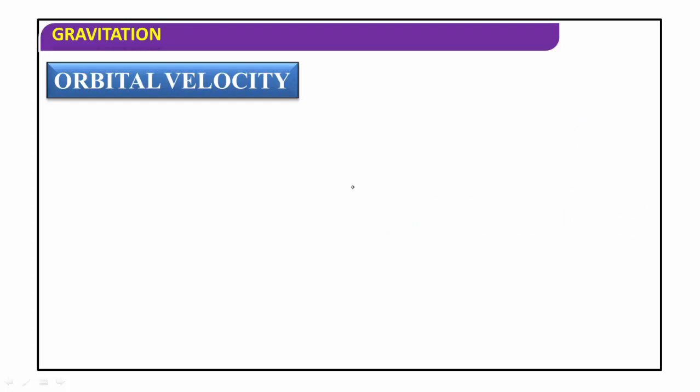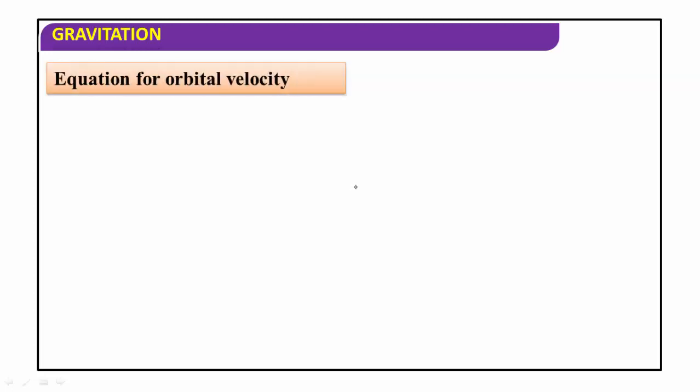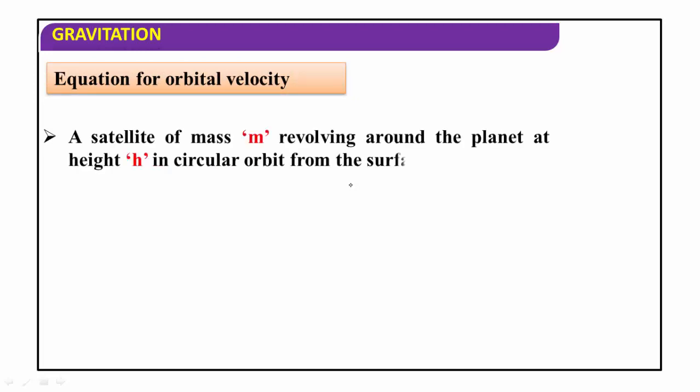Consider a satellite of mass m revolving around the planet at a height h in a circular orbit from the surface of the planet.